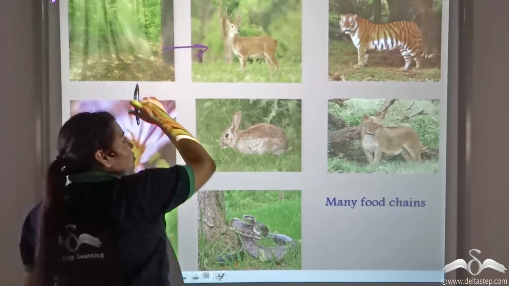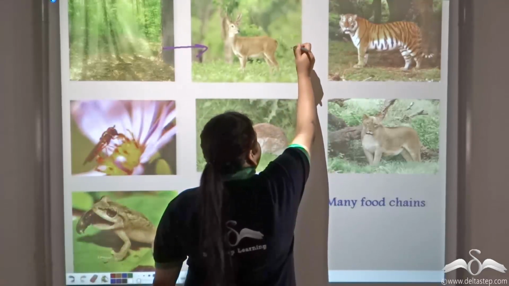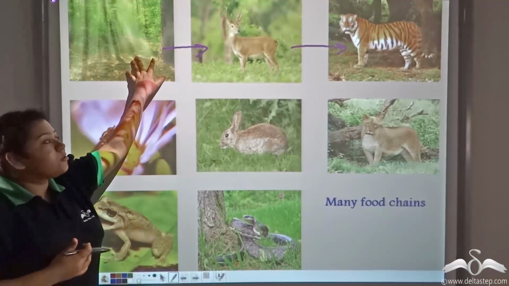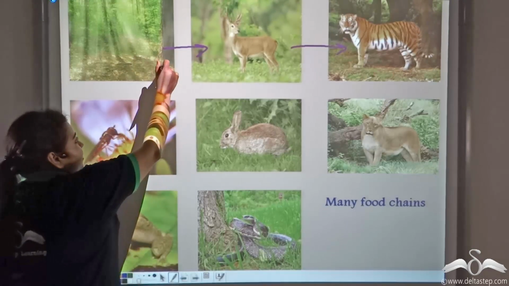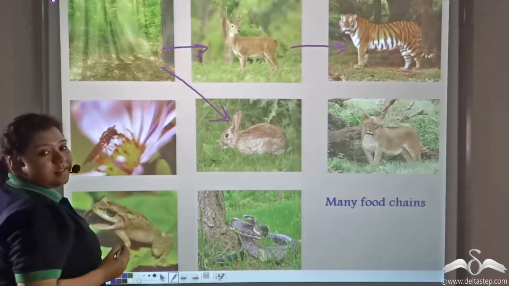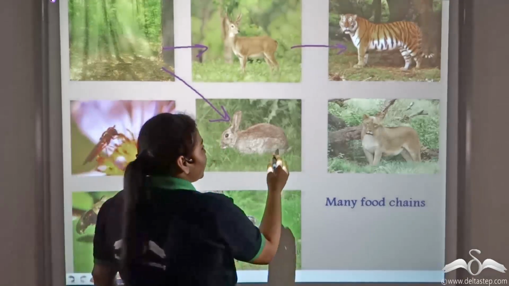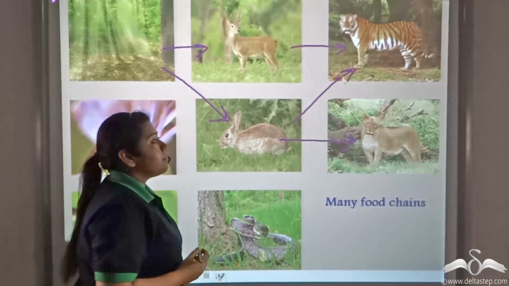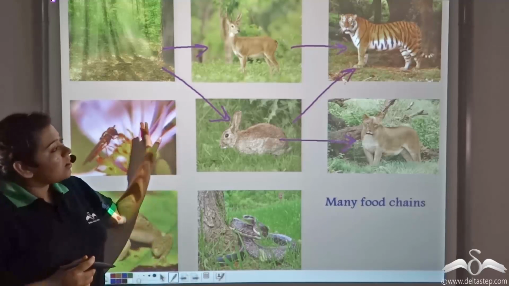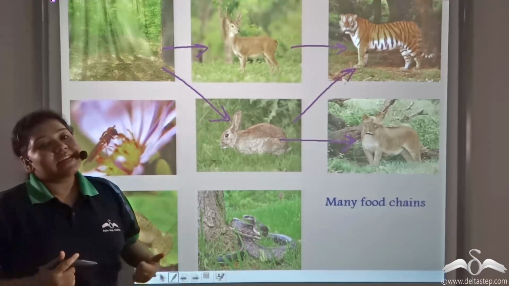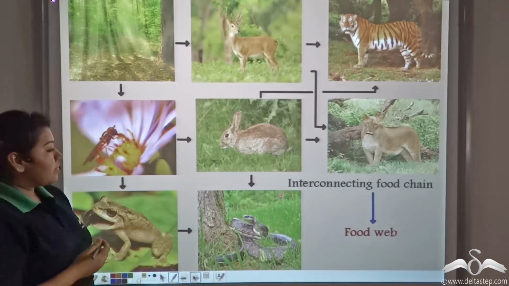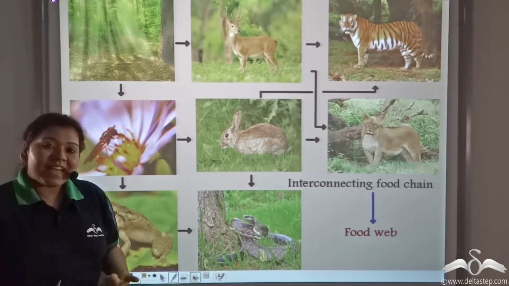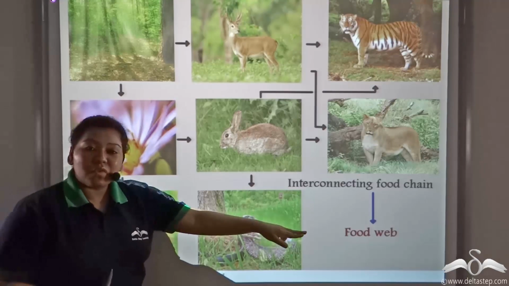A deer can consume plants, and in return, the tiger can consume the deer. Now see, another food chain is also possible. Rabbits can eat the plants, and in turn, these rabbits can be consumed by the lions or the tigers. So you see, a lot of food chains are possible in the forest. These interconnecting food chains form a web-like structure known as the food web.